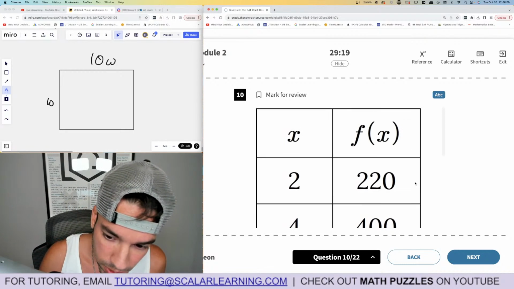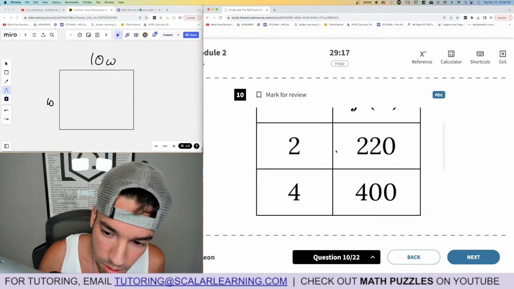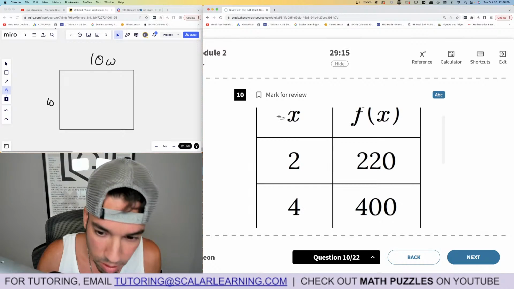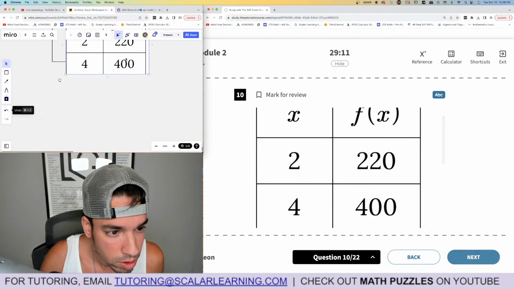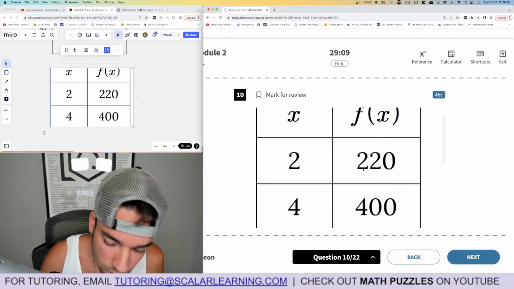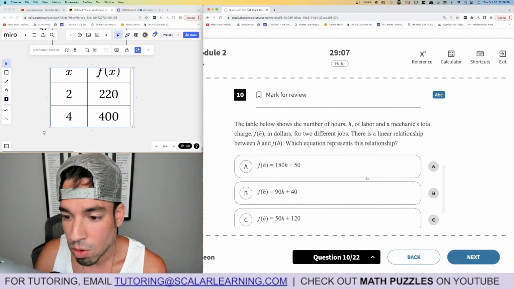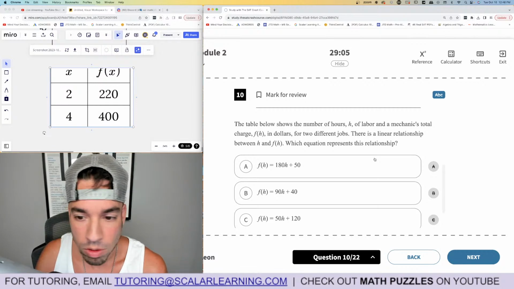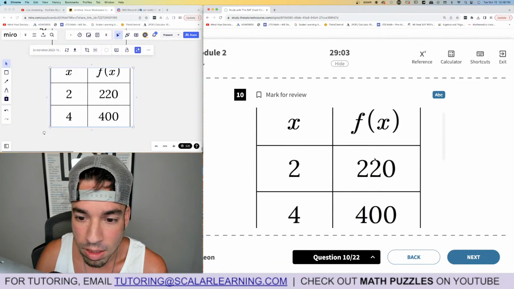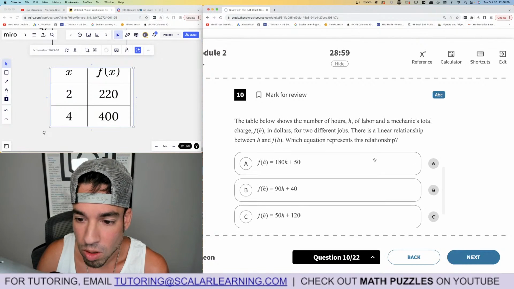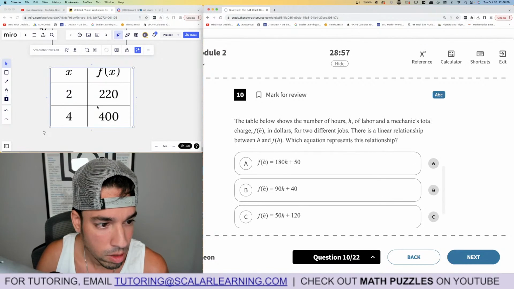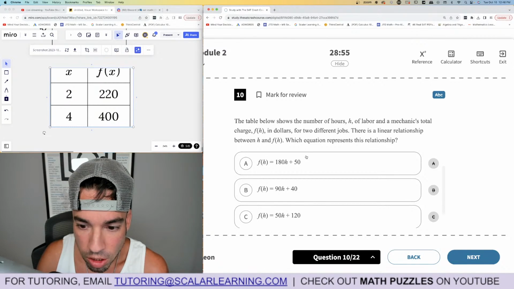Another big table. Hold on. Let me copy and paste this. See if I can get a good screenshot. Move it over here. All right, cool. It's good enough. The table below shows the number of hours. I think this is meant to say H and F of H. Same thing, right? Same idea. Okay. Total different thing for 2 different jobs. There's a linear relationship. What is it?